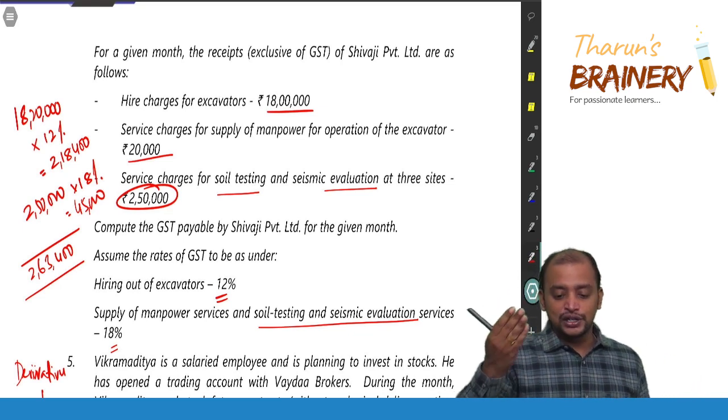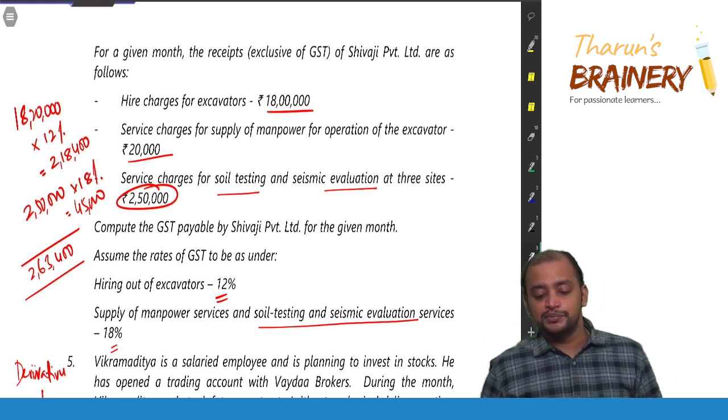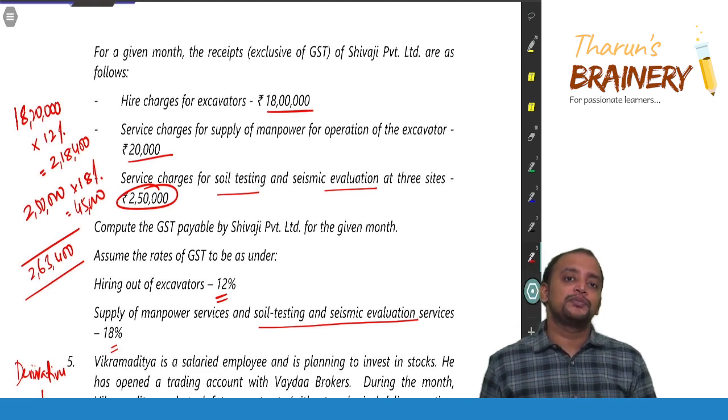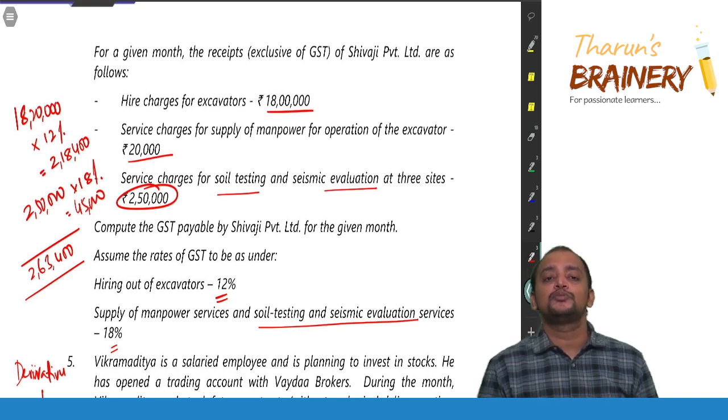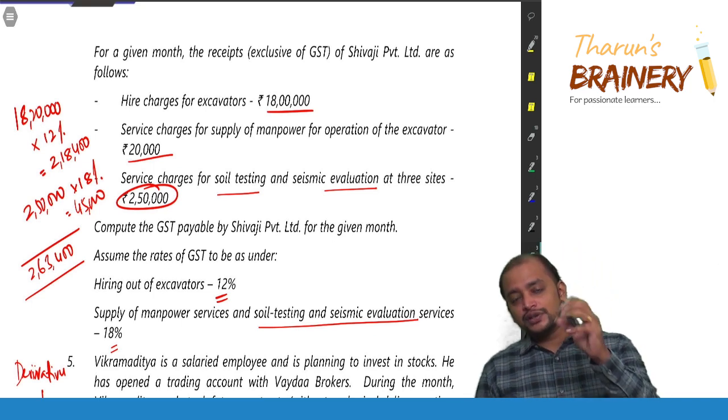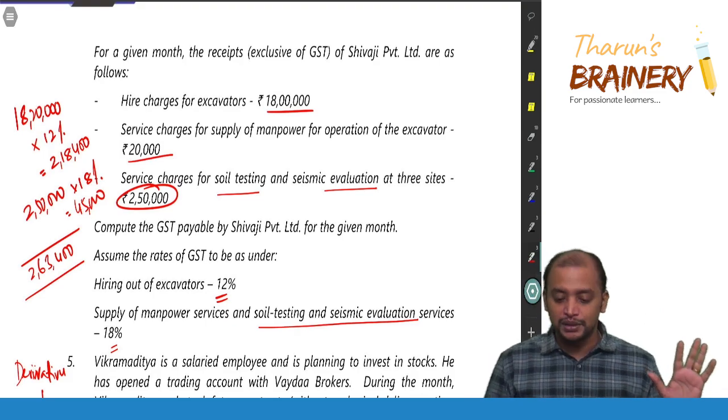So 18 lakhs into 12%, 20,000 into 18%, and 2,50,000 into 18%. So remember, mixed supply will come only when there is a single price. When there is no single price, the mixed supply concept will not be applicable. Okay.